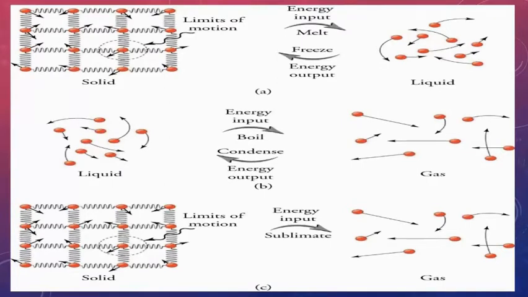The process of a solid becoming a liquid is called melting. Sometimes we can say it is a fusion process. The opposite process, a liquid becoming a solid, is called solidification or freezing. For any pure substance, the temperature at which melting occurs is known as the melting point. It is a characteristic of a substance.